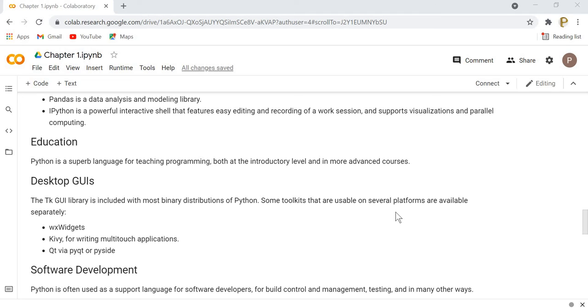Similarly, you can use Python to develop desktop based graphical user interface applications. There are some libraries available such as Tkinter. Then we have wxWidgets, Kivy, Qt, and we have PyQt or PySide. So these are the libraries available. By using these libraries, you can develop desktop based applications as well.